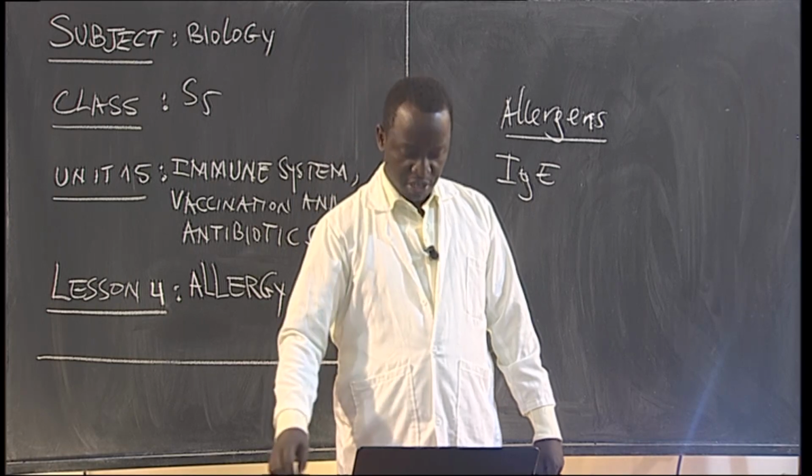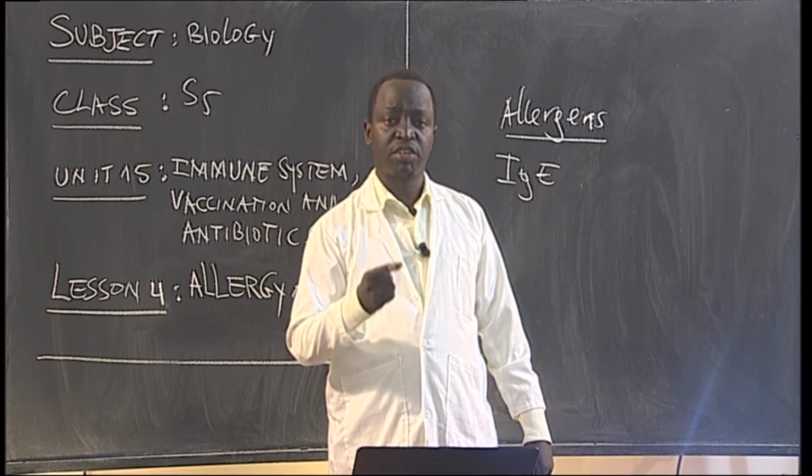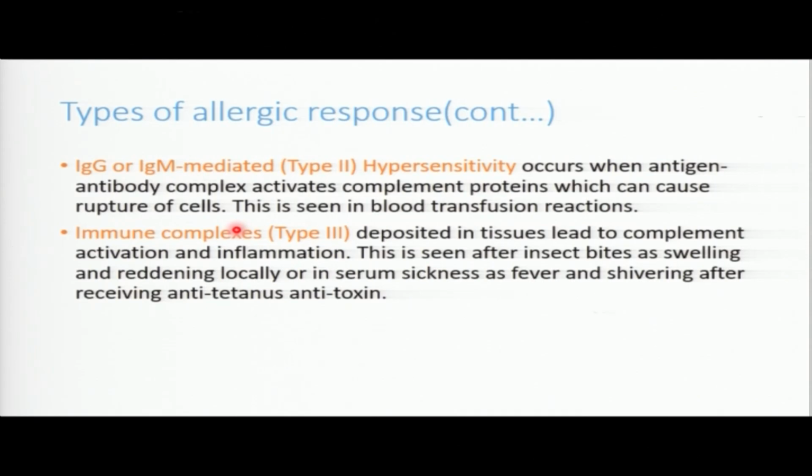You see? And then we have number 3, which is immunocomplex, which is type 3 kind of allergic response. This one happens when there is deposit in tissues, leading to complements activating and inflammation.